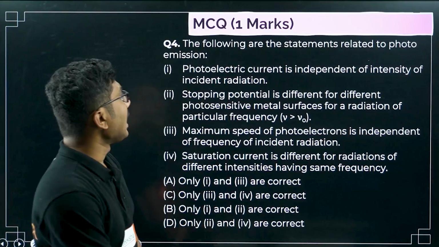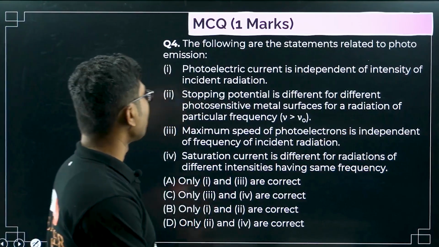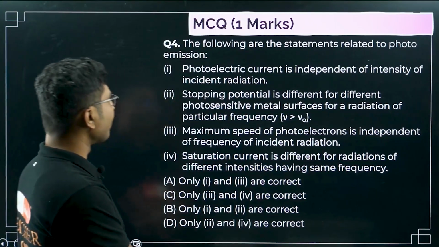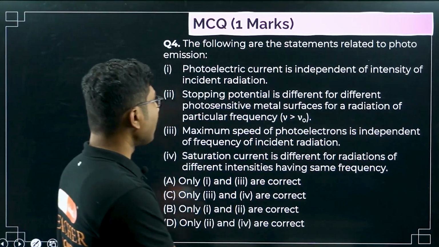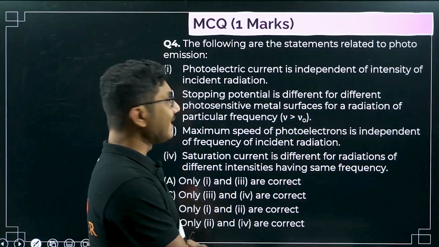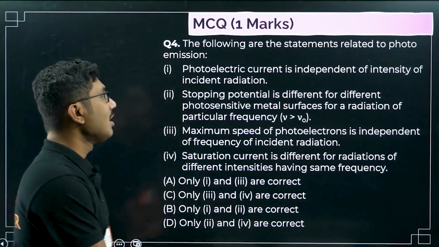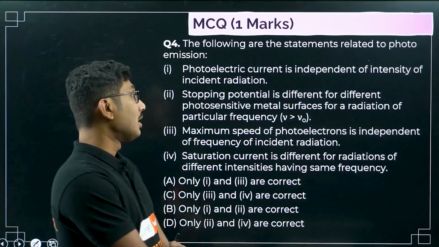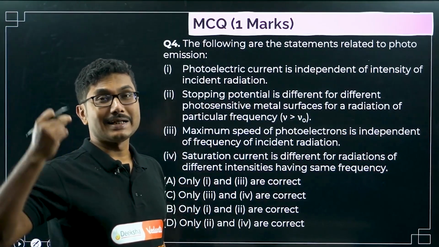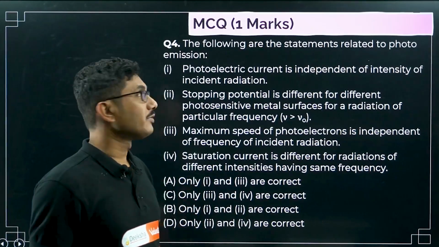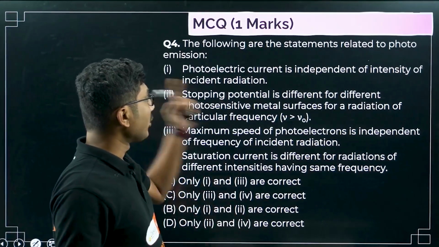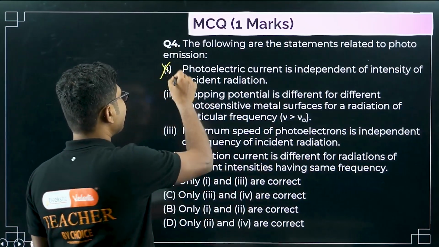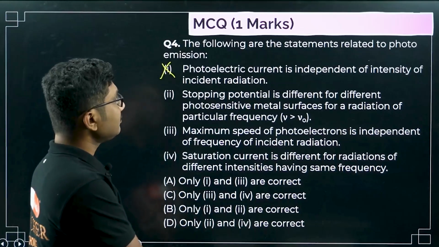Now the following are statements related to photo emission. Photoelectric current is independent of intensity of the incident radiation. This is incorrect. Photoelectric current does depend on the intensity of the radiation. As I said, photoelectric emission, maximum kinetic energy and the stopping potential depend on frequency, but photoelectric current depends on the intensity of the radiation. So this statement is incorrect.